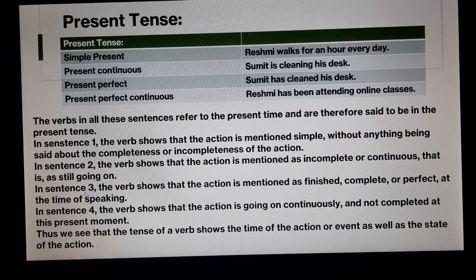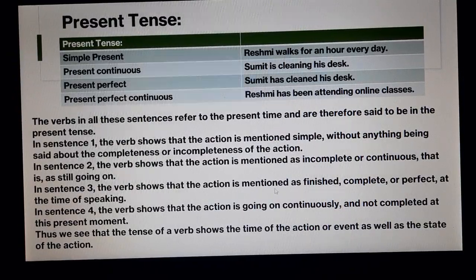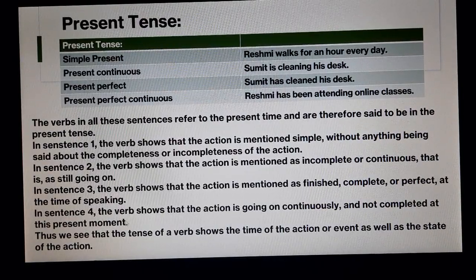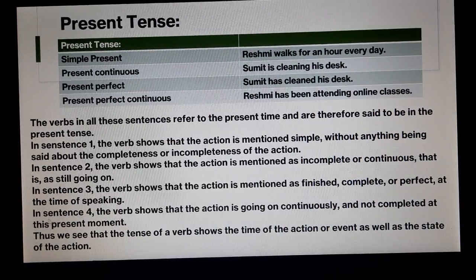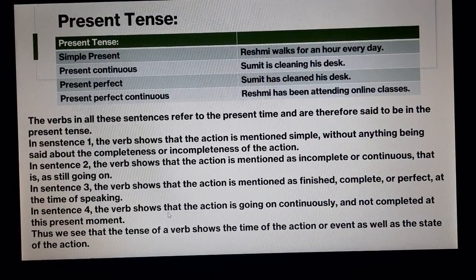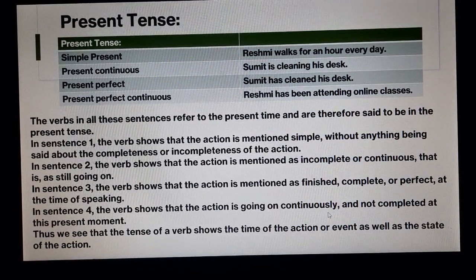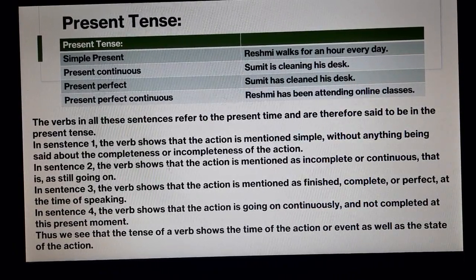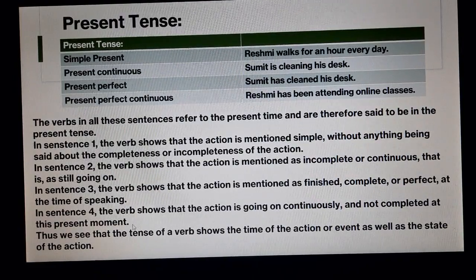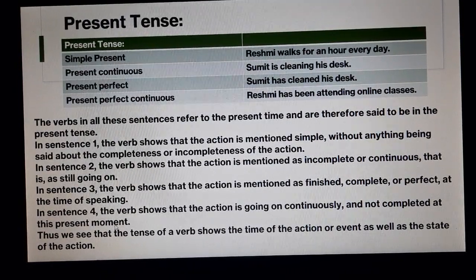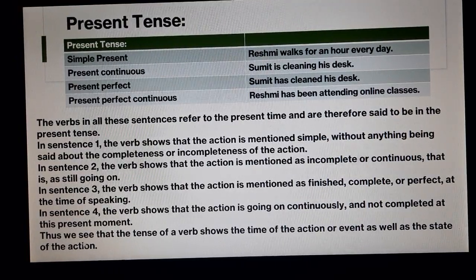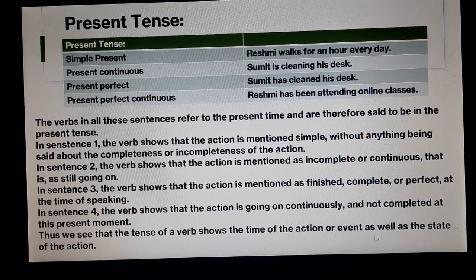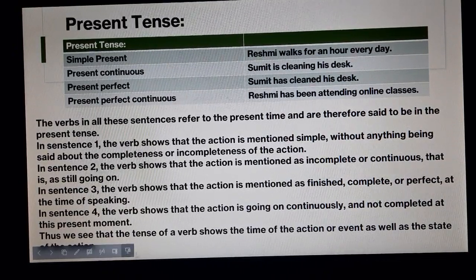But in sentence 3, the verb shows that the action is mentioned as finished, complete, or perfect at the time of speaking. And in sentence 4, the verb shows that the action is going on continuously and not completed at this present moment. So these are the four ways in which the information is said about certain events or actions. Thus, we see that the tense of a verb shows the time of the action or event as well as the state of the action.